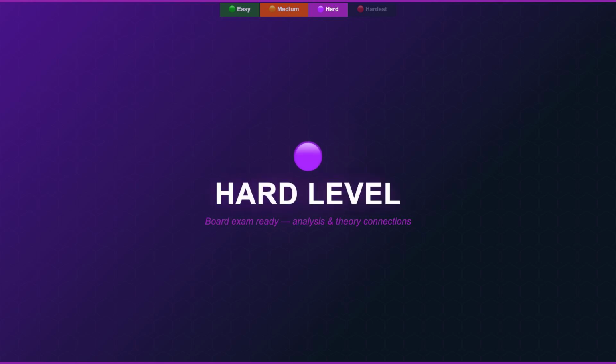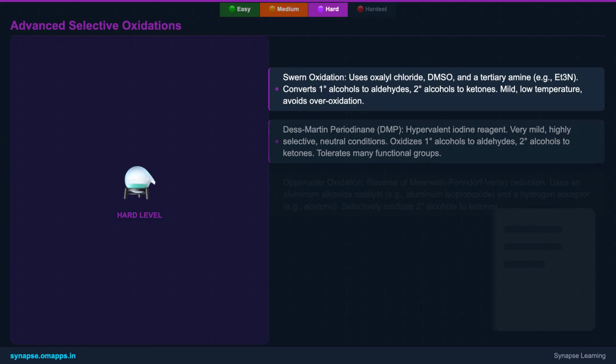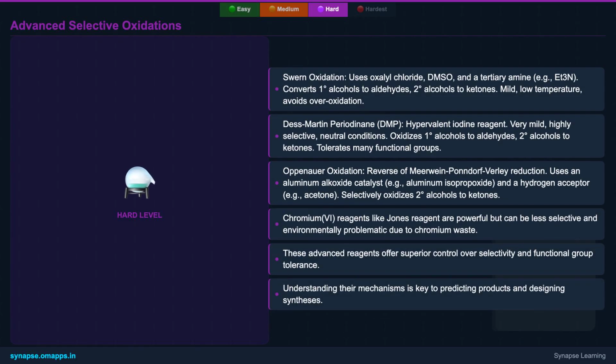Alright, it's time to elevate our game. Prepare to delve into the intricate world of advanced oxidation strategies. Welcome to the realm of advanced selective oxidations. Here, we encounter reagents like Swern oxidation, employing oxalyl chloride and DMSO, and Dess-Martin periodinane, a hypervalent iodine compound.